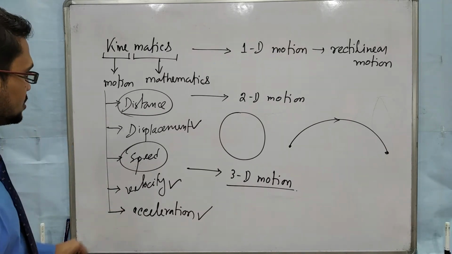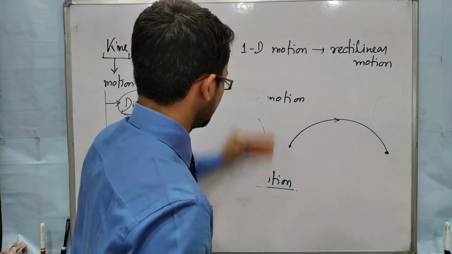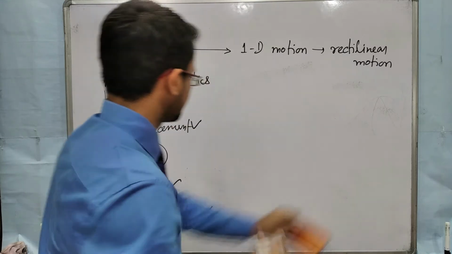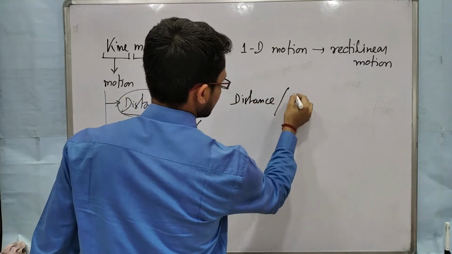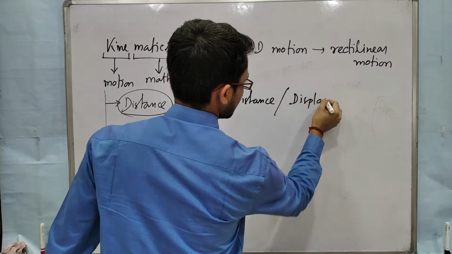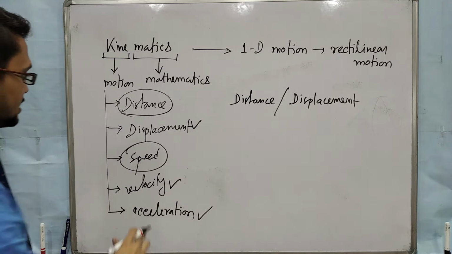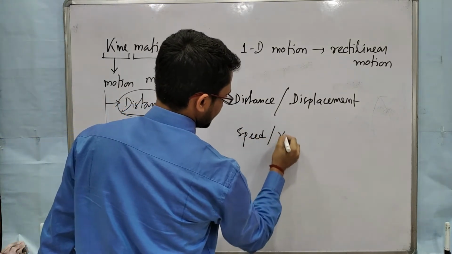So in today's topic we will discuss mainly distance, displacement, and the first part of speed and velocity.